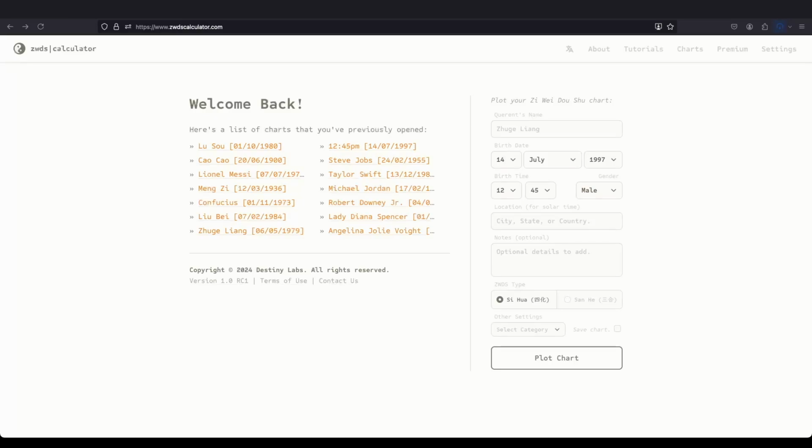Hello everybody! Today we'll be covering the basic tutorial for Zi Wei Dou Shu Calculator. To start things off, let's plot a Zi Wei Dou Shu chart for the renowned actor Johnny Depp. Let's take it step by step.